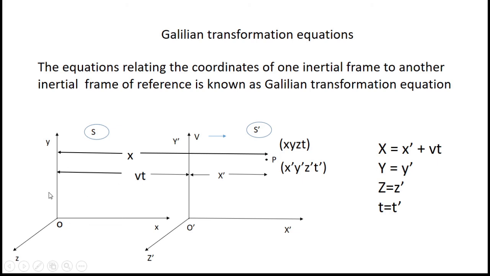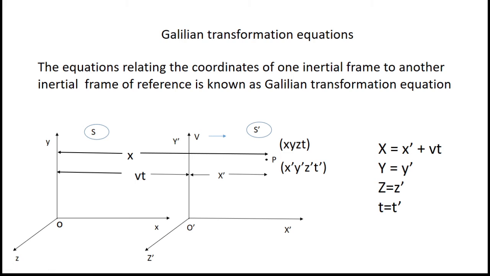So if both of the frames are at rest, then the equations are called Galilean transformation equations. If both of the systems are moving with some constant velocity, then both of them will have some relative velocity, isn't it?